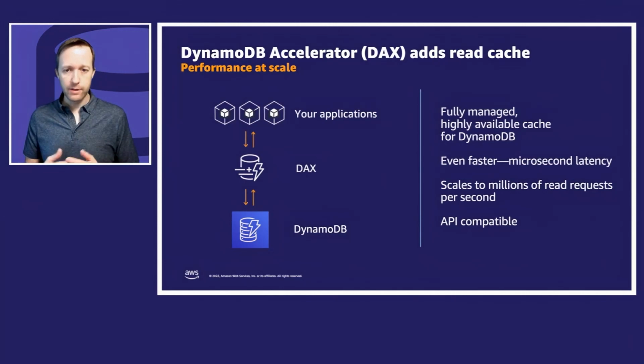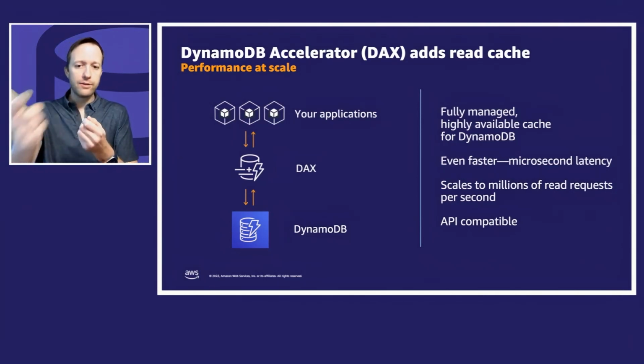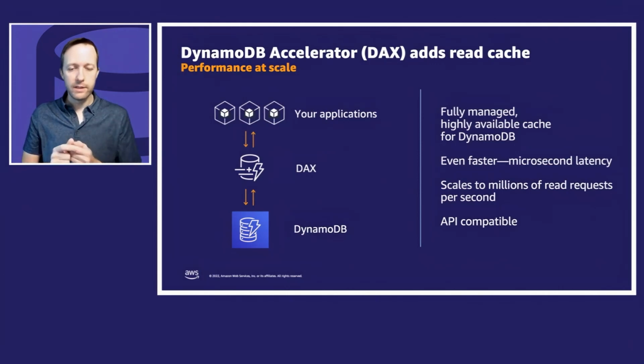Now, you can do other kinds of caches. You could do a Redis cache, and that's fine. What's interesting about DAX, and why you might want to choose it, is it has the exact same API as DynamoDB itself. So you don't have to change your code. You just point at a different endpoint. If you do a read and it doesn't have it in the cache, it pulls from DynamoDB into the cache and gives it to you. If you do a write, it remembers what you wrote, but also pushes it into DynamoDB for persistence. So it's just an invisible layer. I don't know if invisible is right. It's a dynamic layer that can be added, API compatible, in front of the database.